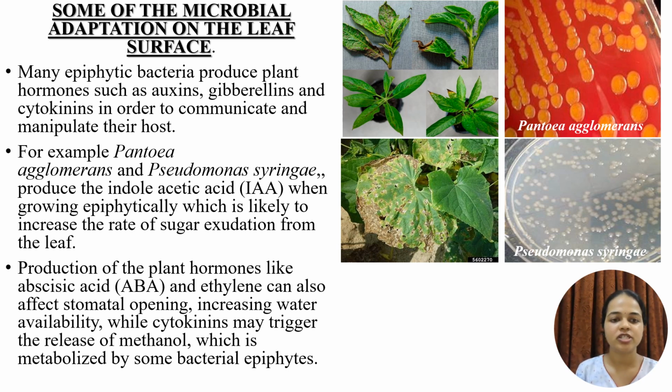Many epiphytic bacteria produce plant hormones such as auxins, gibberellins and cytokinins in order to communicate with and manipulate their host. For example, we have taken Pantoea agglomerans and Pseudomonas syringae, as we are seeing in the pictures there. They produce an auxin, that is IAA, indole acetic acid. This causes loosening of the plant cell walls, and they release sugar, which is likely to increase the rate of sugar exudation from the leaf. Also abscisic acid and ethylene affect the stomatal opening. They increase the water availability, while cytokinins trigger the release of methanol, which is metabolized by some of the bacterial epiphytes.